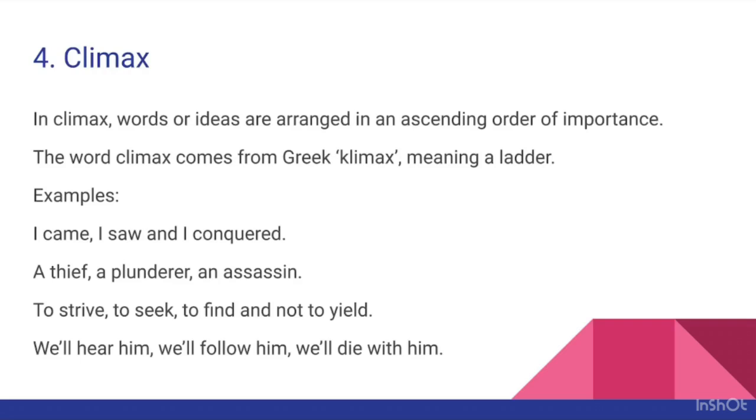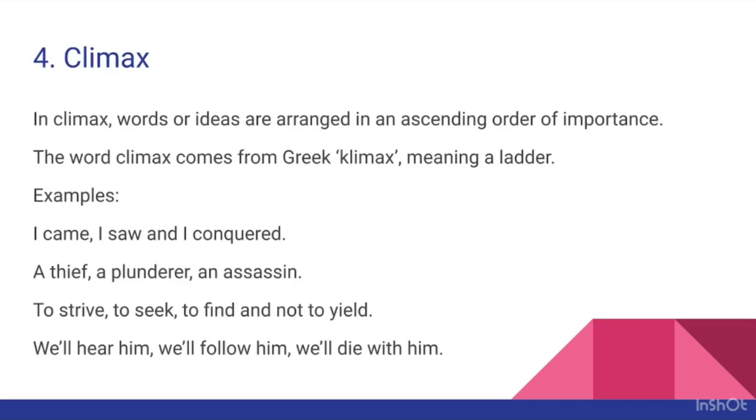I came, I saw, and I conquered. So here you can see that three ideas, I came, I saw, and I conquered, are arranged together. The idea I came, that comes first, is the least impressive. In terms of importance, this is the least significant event, right?